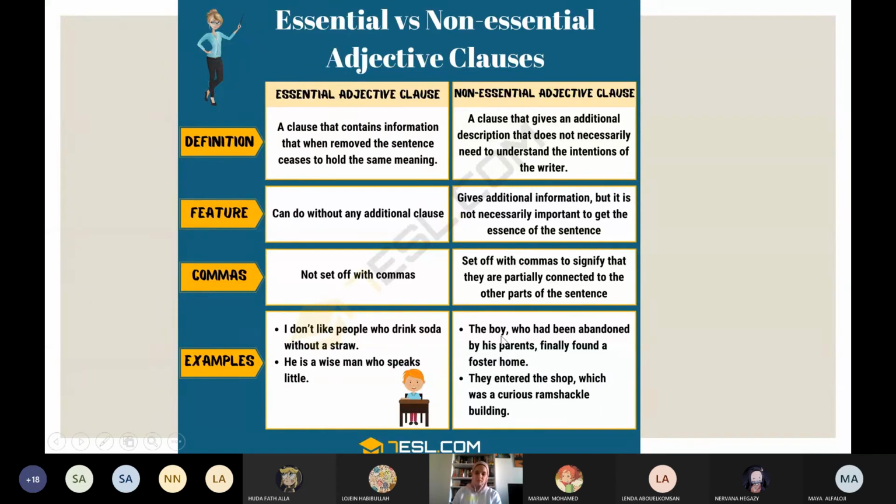But here, the boy who had been abandoned by his parents finally found a foster home. I can say the boy finally found a foster home without giving extra details, who had been abandoned by his parents. They entered the shop, which was a curious, ramshackle building. I can only say they entered the shop. Okay?